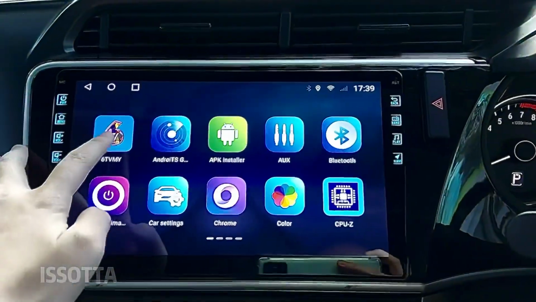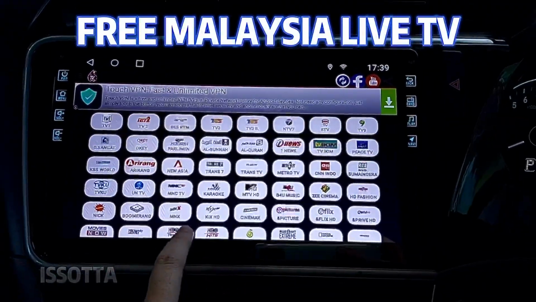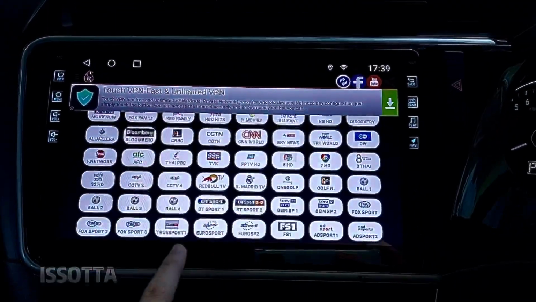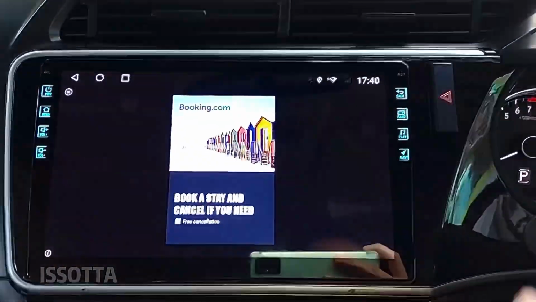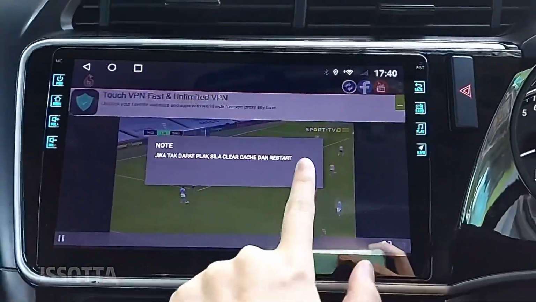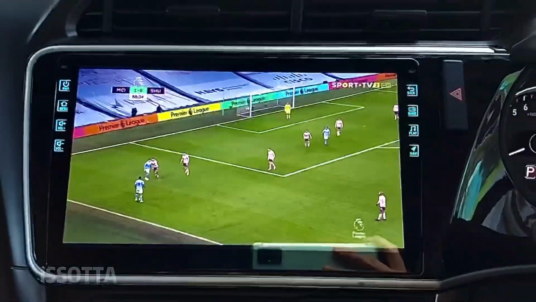So now we have a free 6TV app for you. So this 6TV app has Malaysia Live TV, TV1, TV2, 8TV. So if you want to watch football also can. Zoom screen. You can watch football in the car.